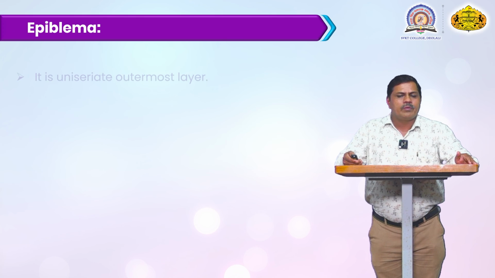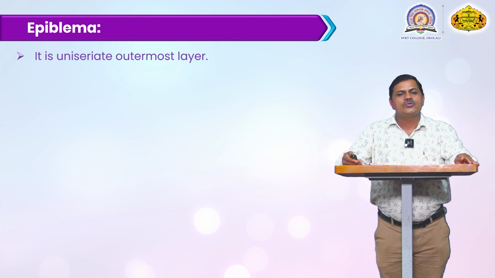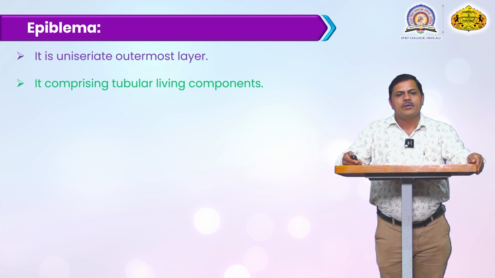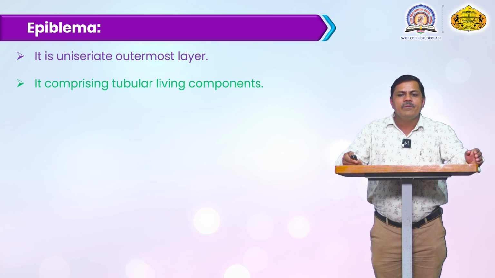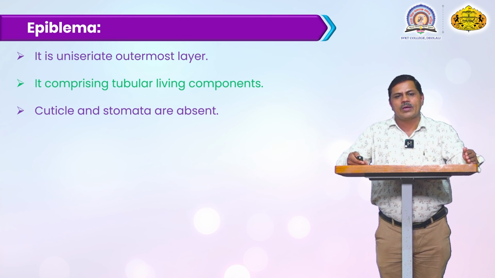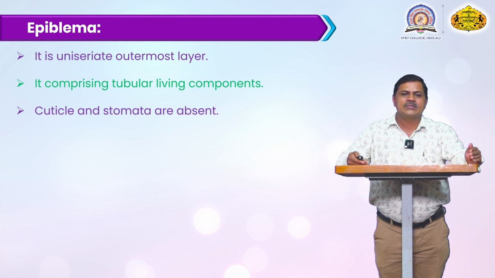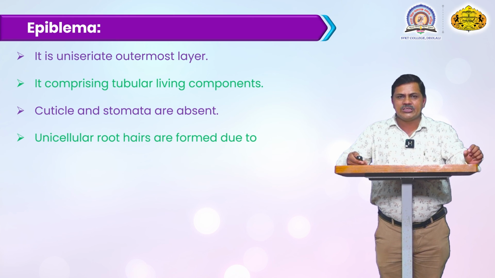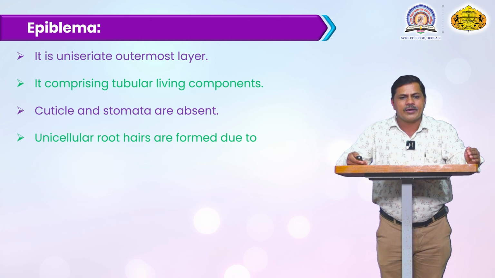Then we will discuss them one by one. First is the epiblema. Epiblema is the epidermal cell. It is the outermost layer in the TS, the transverse section, of the root. It is comprised of tubular, living cells. They absorb and supply to the inner zone. The epiblema, or epidermal cell, has a very thick cuticle, and stomata are absent in the epidermal zone of the root. These are unicellular, single-cell epidermal cells, and small hair-like structures, the root hairs, are present.